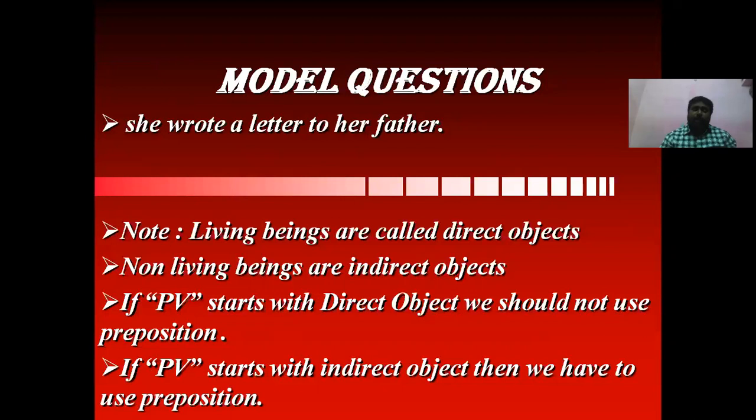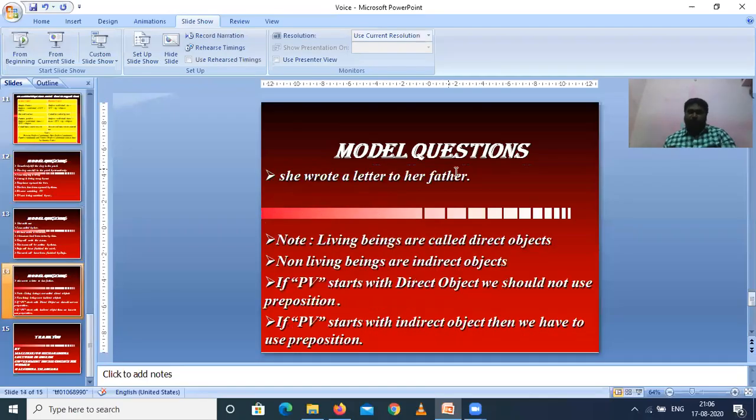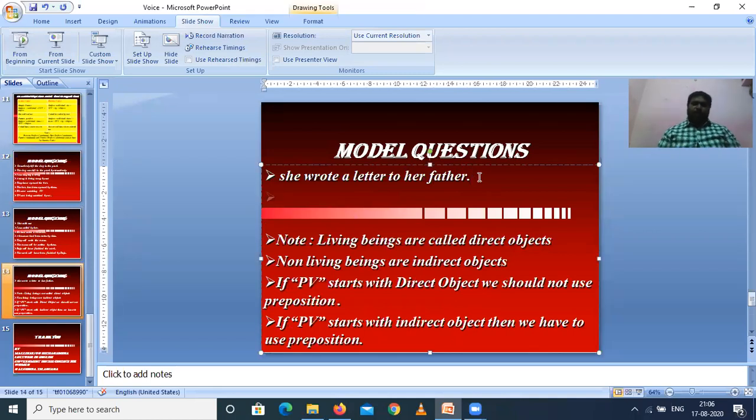So we can do this example with the direct object and with the indirect object. Let us see how it follows. Right? First, let us see with her father. Her father, simple past tense, was written. Her father was written a letter. Her father was written a letter by, and she will become her.